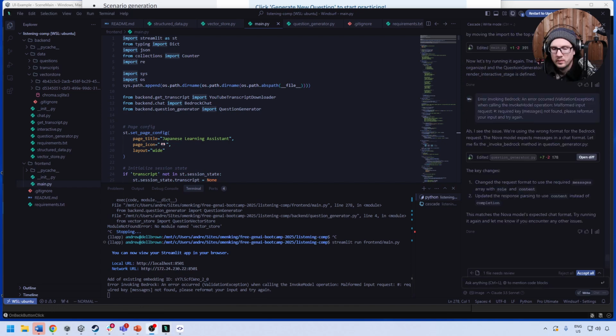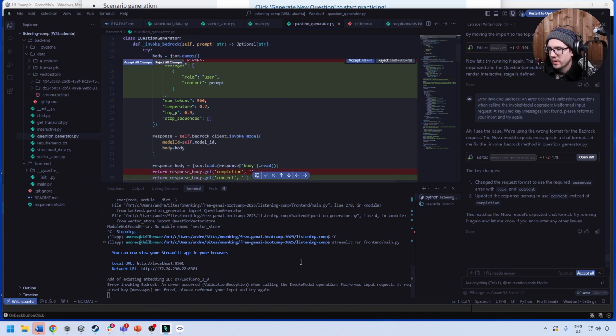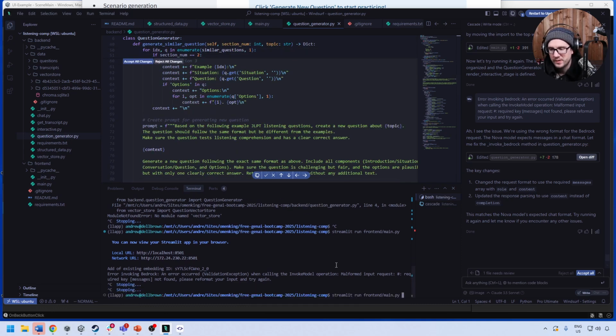Give it just a second. So here it might have corrected that format. So yeah, that's going to help it right there. I'm going to go, yeah, it's using the old one. And so we'll go ahead and stop this and start it back up.